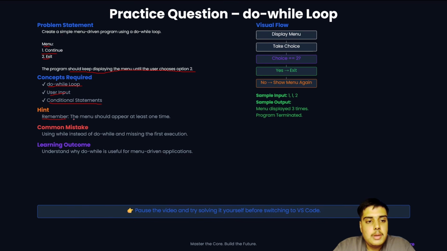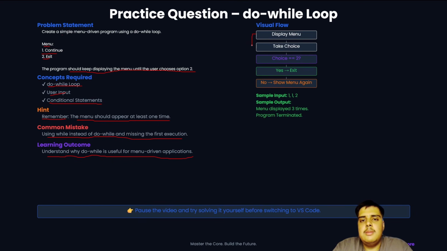The thing to remember is that the menu should appear at least one time. Using while instead of do while and missing the first execution is the mistake you make. The learning outcome will be understanding why do while is useful for menu driven applications.